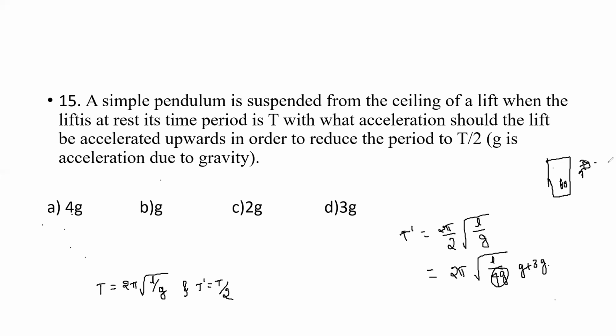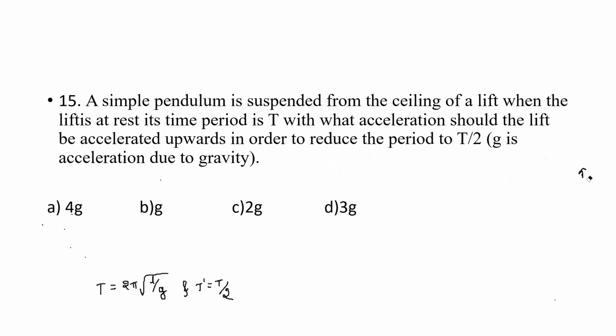That is, option D is the correct option. It should accelerate with 3g so that the time period becomes half of its value. Option D is the right option here. So it is also called pseudo acceleration. Okay. Then one more question for today's class.